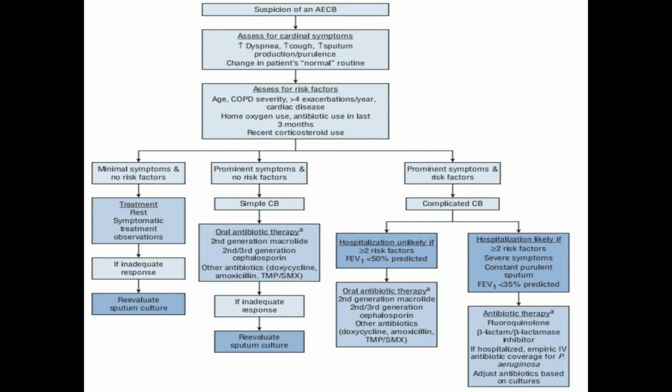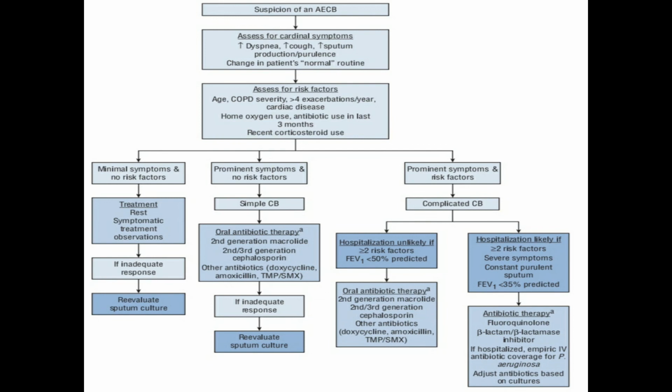In case of patients with minimal symptoms and no risk factors, we can treat the patient with suggestions such as rest, symptomatic treatment, and observation. If the patient shows an inadequate response, we have to re-evaluate the patient and perform a sputum culture. In case of prominent symptoms and no risk factors, we can suspect simple chronic bronchitis, that is acute chronic bronchitis.